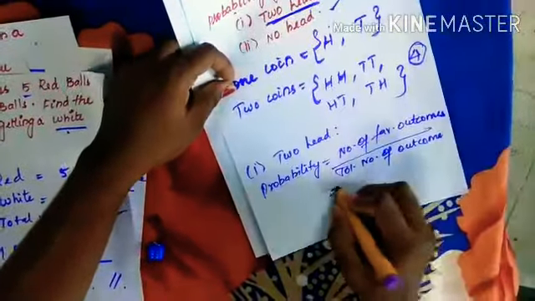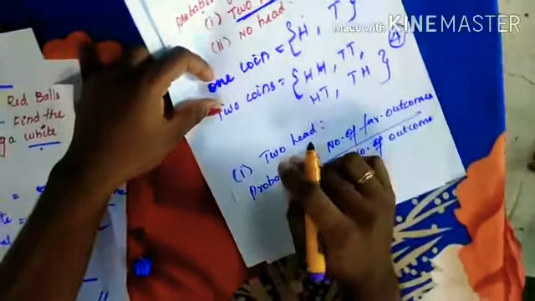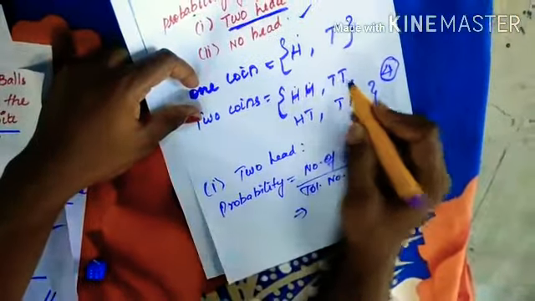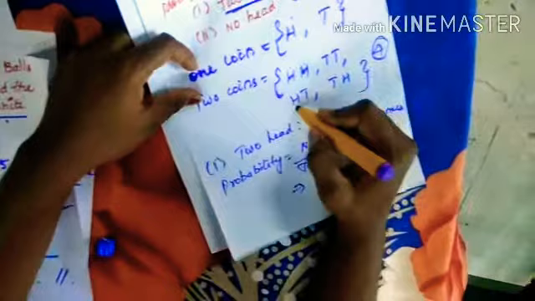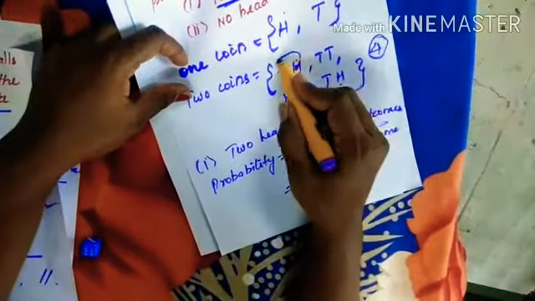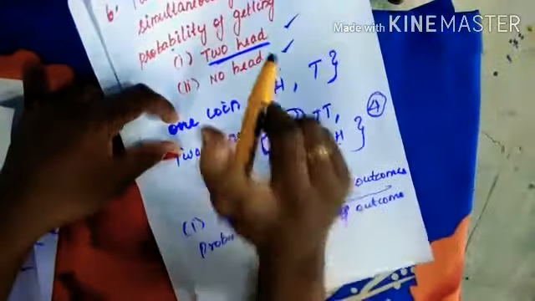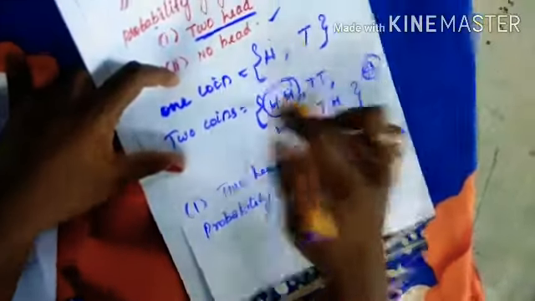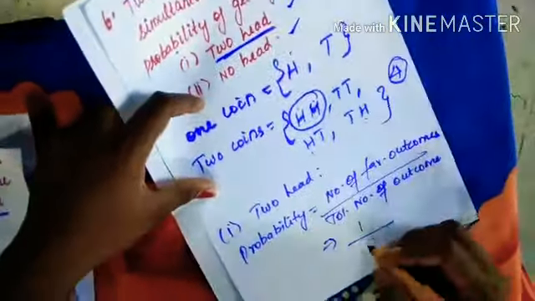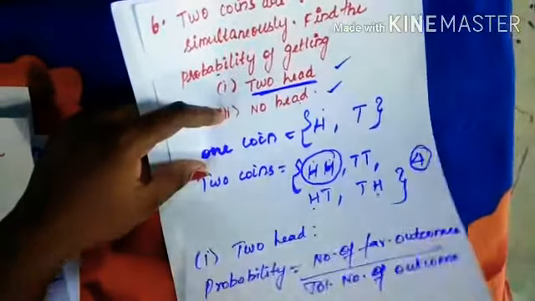Correct? Here our favorable outcome is 2 heads. 2 heads, only 1 we are having. Here we are having 2 tails, only 1 head here, and here also only 1 head. So 2 heads we are having only 1. So 1 out of 1, 2, 3, 4, total number of outcomes 4. So 1 by 4.